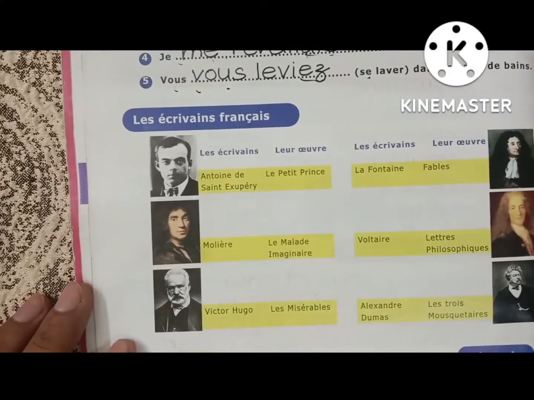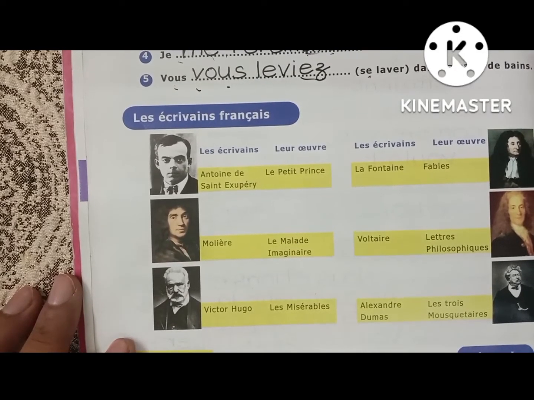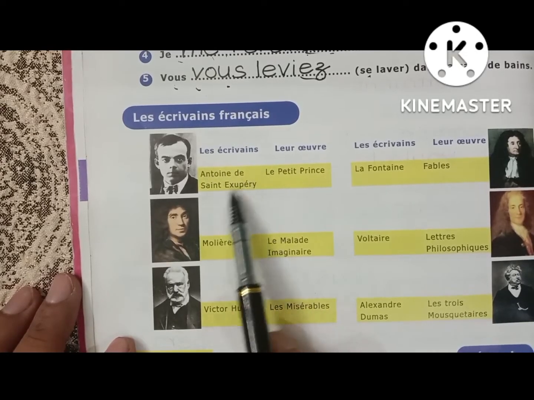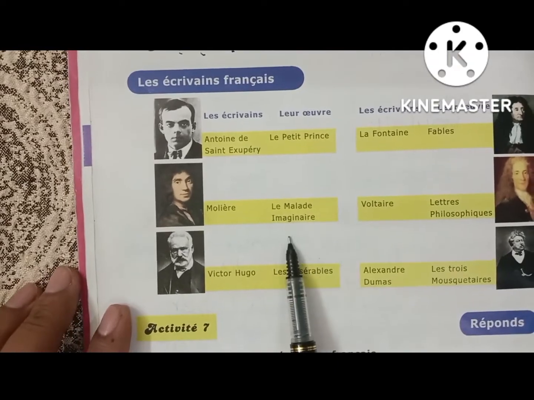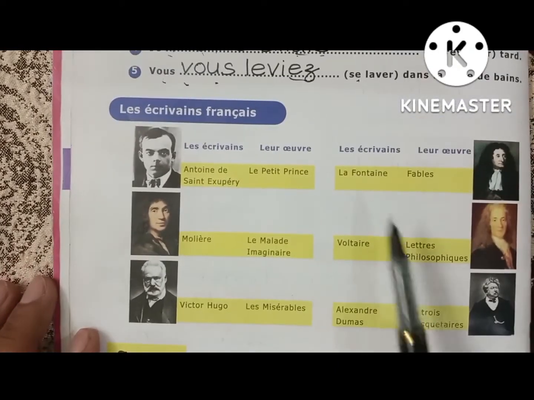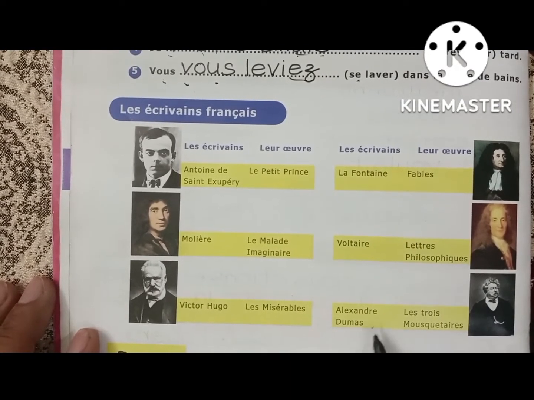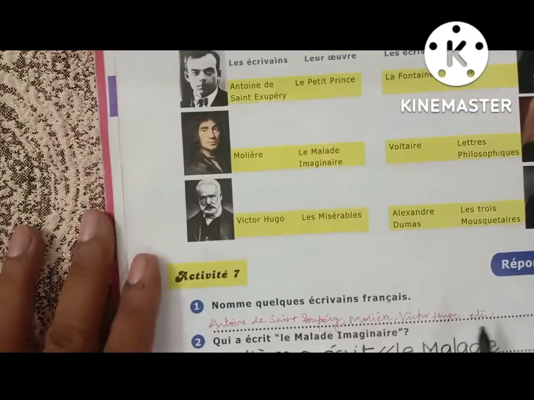Now here are some French writers about whom we have to know. Let's read about them. Les écrivains, the writers. Antoine de Saint-Exupéry has written Le Petit Prince. Molière has written La Maladie Imaginaire. Victor Hugo has written Les Misérables. La Fontaine has written Fables. Voltaire has written Lettres philosophiques. Alexandre Dumas has written Les Trois Mousquetaires, the Three Musketeers.